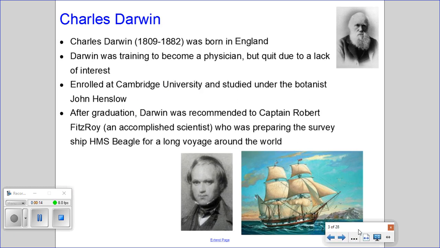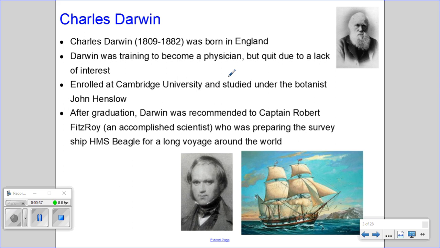Before we start talking about natural selection, it is important to talk about Charles Darwin and how he came to his ideas for natural selection. So Charles Darwin was born in England in 1809. His father was a physician and convinced Darwin to train to become a physician himself, but eventually he quit due to a lack of interest.